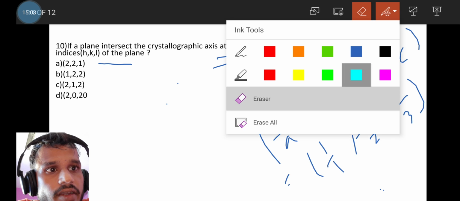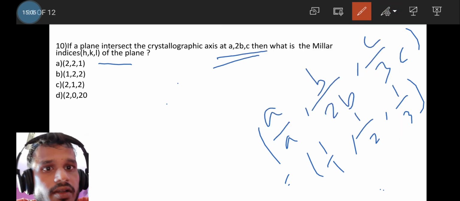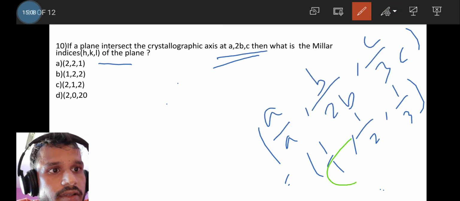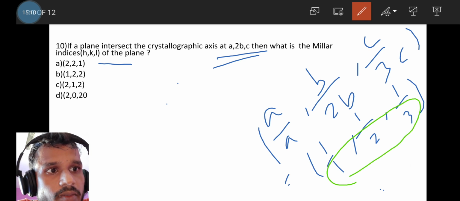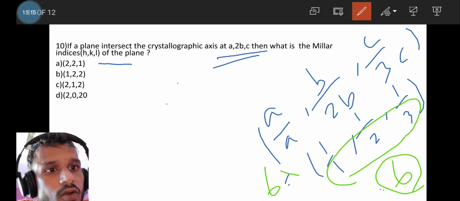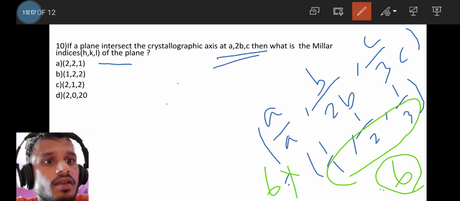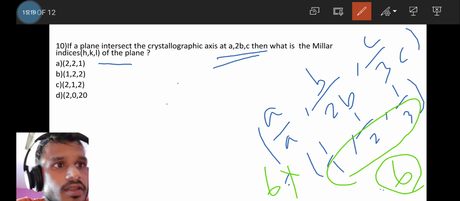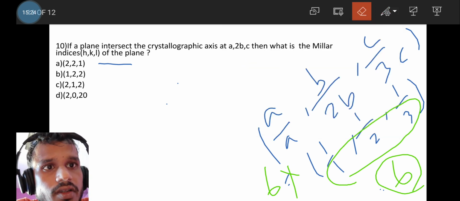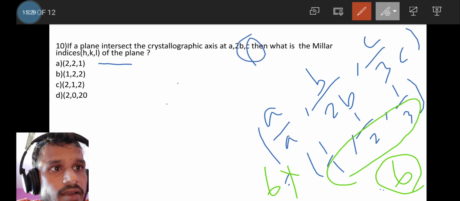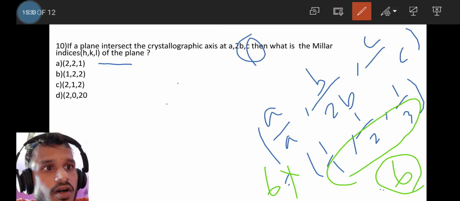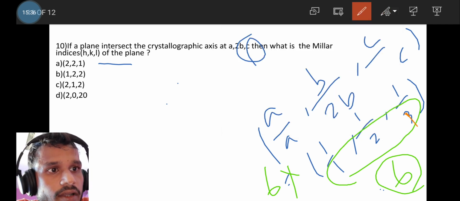Next, we have to take the LCM of the denominators 1, 2, 3. The LCM will be 6. Now multiply this 6 with the individual fractions. Sorry, the intersection point on the C axis is C, so it will be C by C, which is 1 by 1.